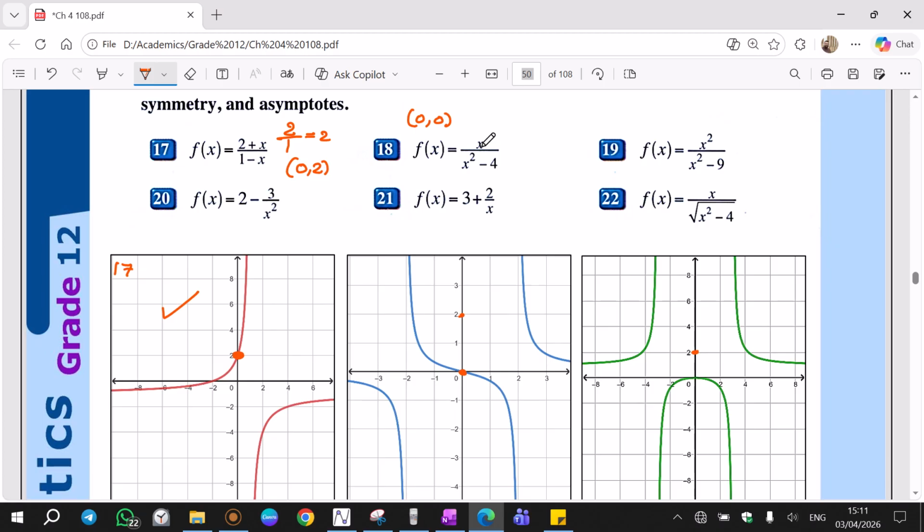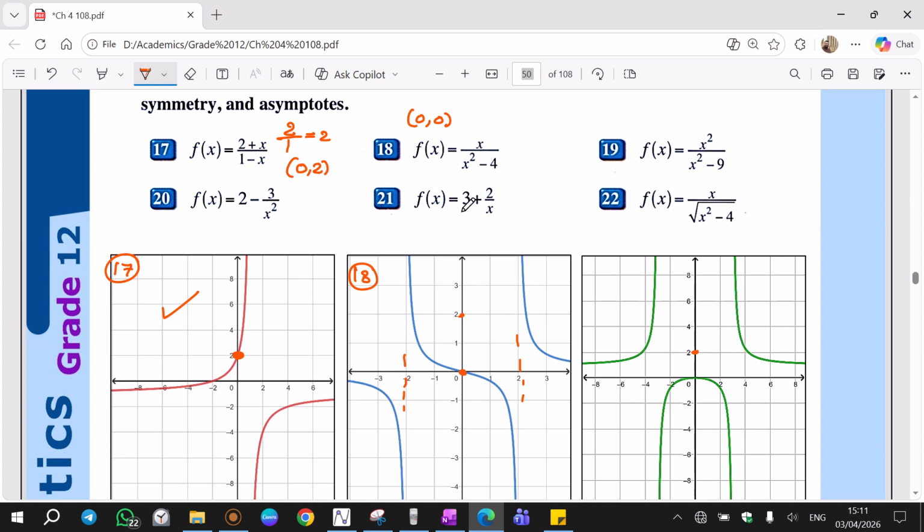Or I can also find the vertical asymptotes: what makes the denominator 0? 2 and negative 2. See, 2 and negative 2 are vertical asymptotes. So I know number 18 belongs to this graph. Number 19 as well, this graph belongs to number 19.